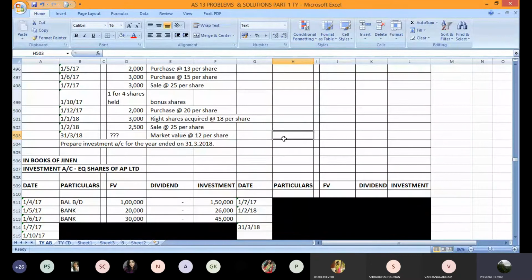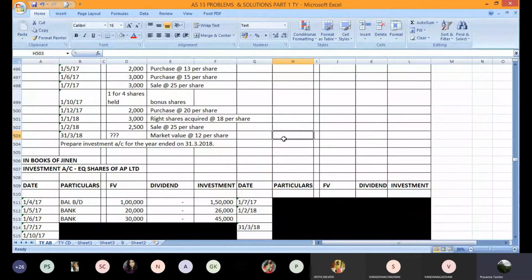Now on 1st July, there is a sale of 3,000 shares at the rate of 25 rupees per share. Whenever there is a sale, we have to find out the weighted average cost and the corresponding profit or loss. I have already done two sums of this type.